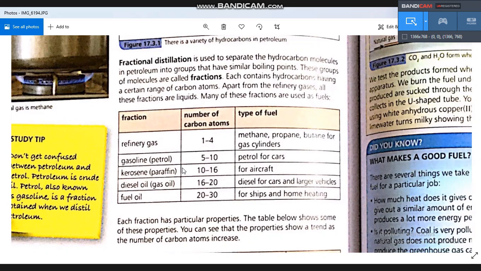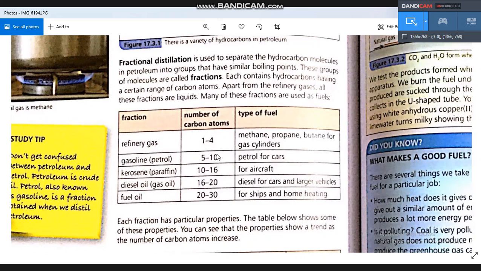The first four components of crude oil are gases, from C1 to C4: methane, ethane, propane, butane are all gases.